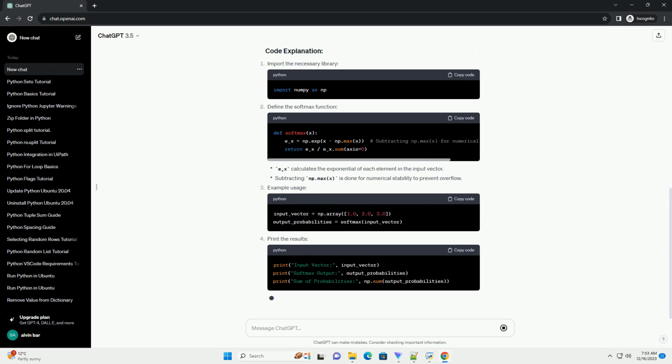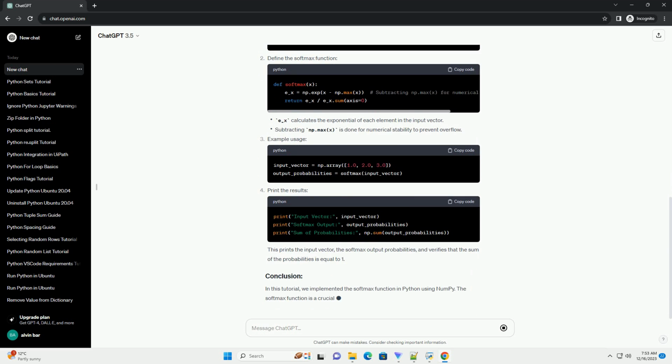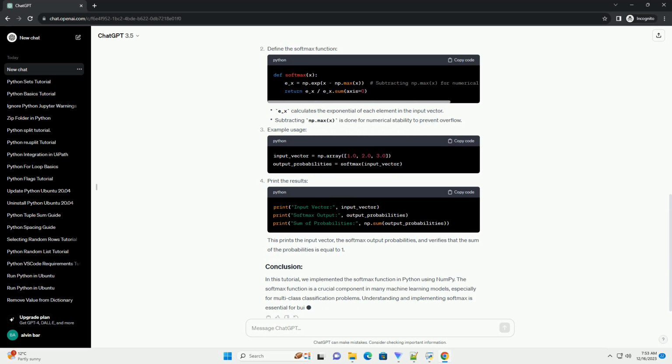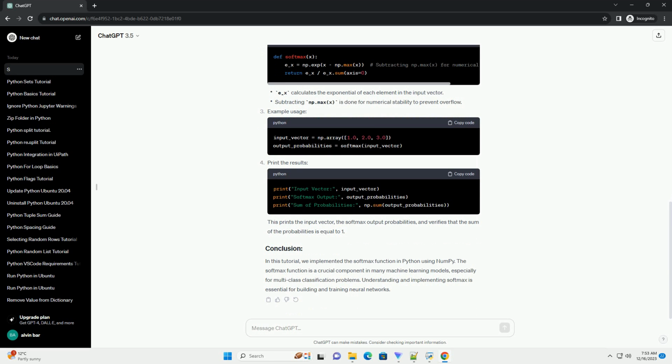Softmax(z_i) equals e^(z_i) divided by the sum from j equals 1 to k of e^(z_j). This function takes an input vector z and outputs a vector of probabilities that sum to 1. Each element of the output vector is calculated by taking the exponential of the corresponding element in the input vector and dividing it by the sum of the exponentials of all elements in the input vector.